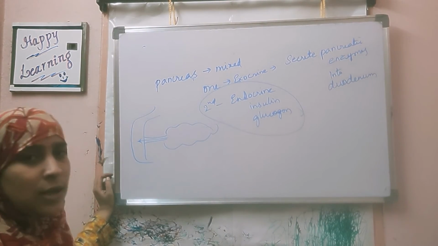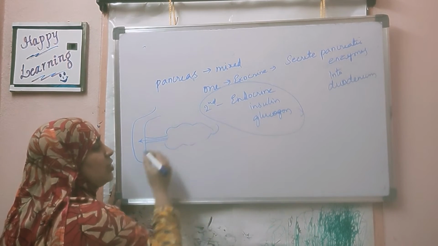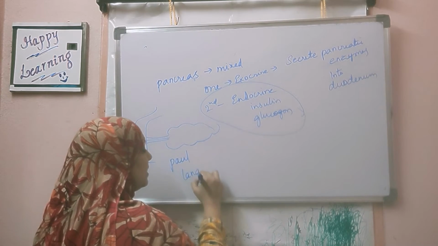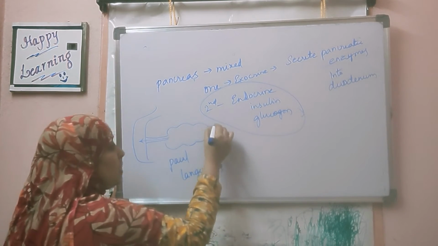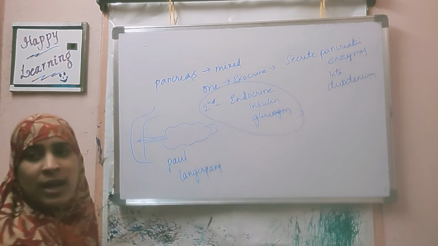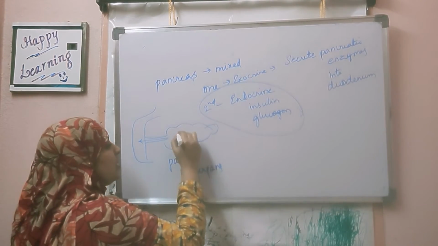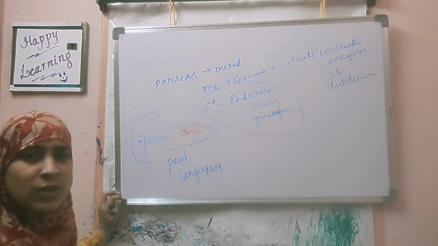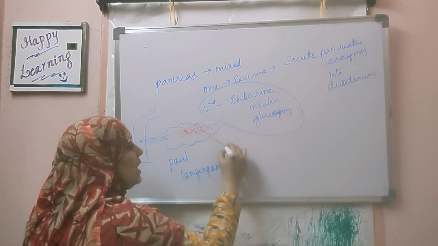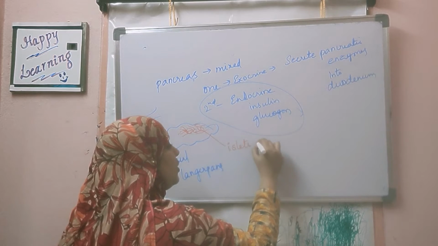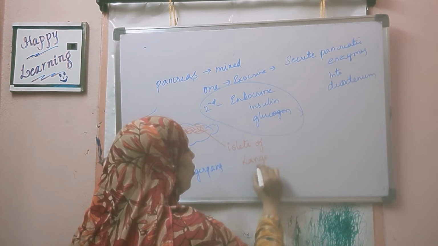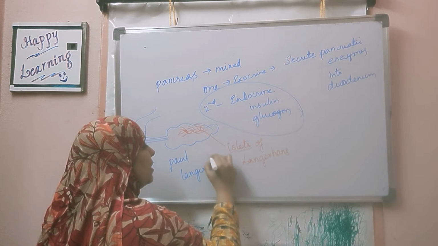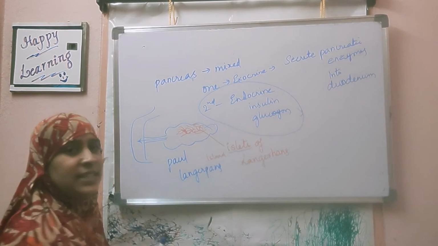How did scientists discover this? The first scientist to do so was Paul Langerhans. He observed the structure of the pancreas. In one particular region, he saw that the distribution of blood vessels is greater. He named that part the islets of Langerhans, after his own name. The word islets means island.